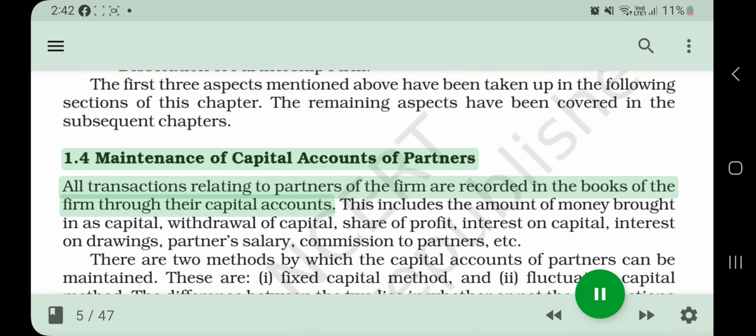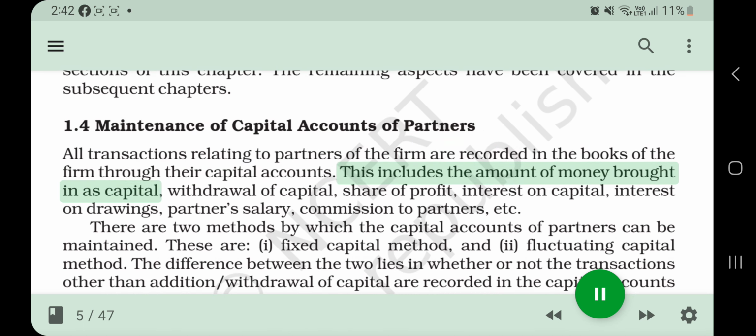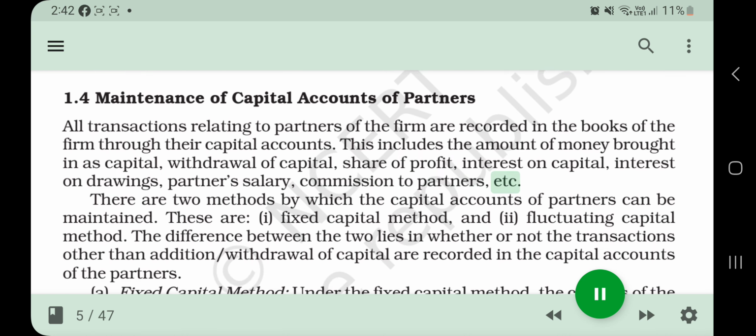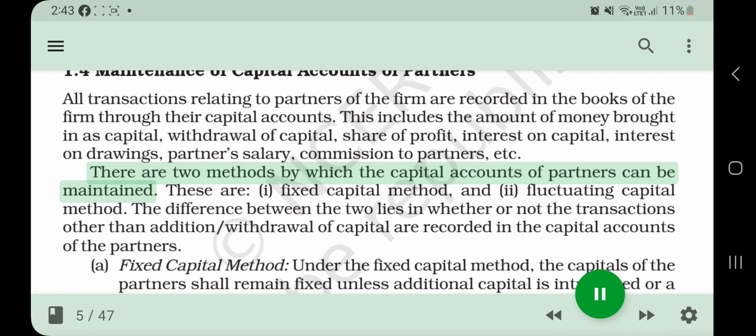1.4 Maintenance of capital accounts of partners. All transactions relating to partners of the firm are recorded in the books of the firm through their capital accounts. This includes the amount of money brought in as capital, withdrawal of capital, share of profit, interest on capital, interest on drawings, partner's salary, commission to partners, etc. There are two methods by which the capital accounts of partners can be maintained.